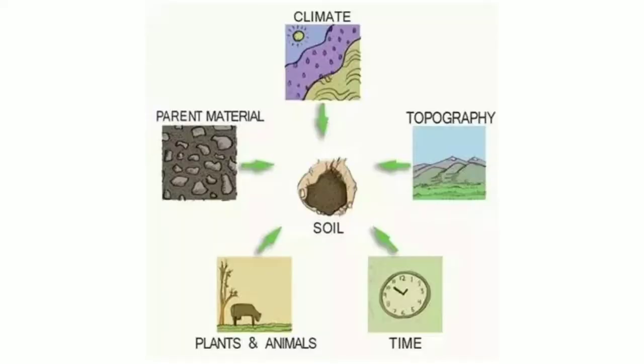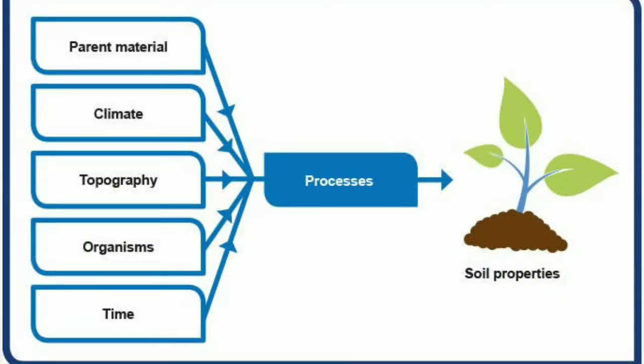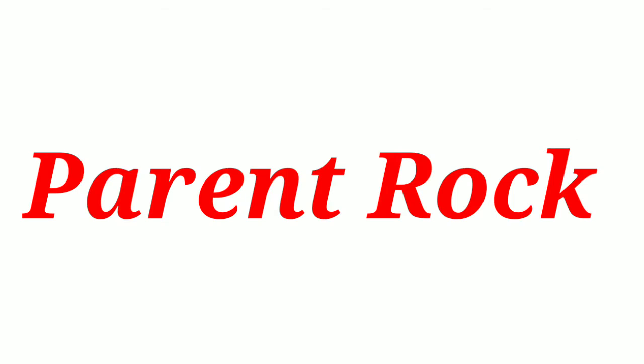So the factors on which the formation of soil depends are relief, parent rock, climate, time, natural vegetation, wildlife and microorganisms. So these are some of the factors which decide the type of soil and its formation. So let us discuss these factors in detail. First factor is parent rock.